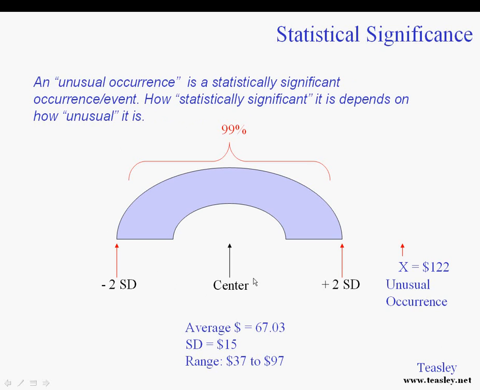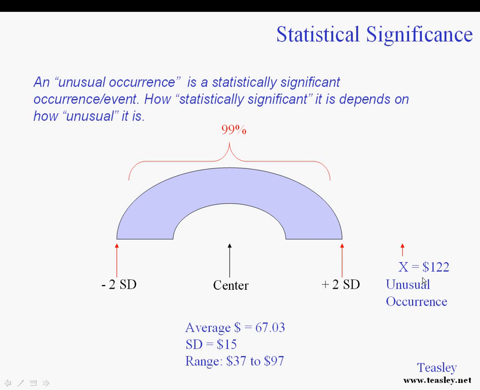What does that mean? Well, if I go up 2 standard deviations and down 2 standard deviations, down to 37 and up to 97 in this case, my occurrence of 122 is outside of that. I know that 99% of the time I'm in that range of 37 to 97. So if I get 122, I'm 99% sure that this is an unusual occurrence.